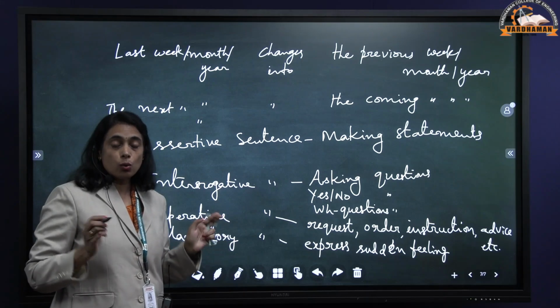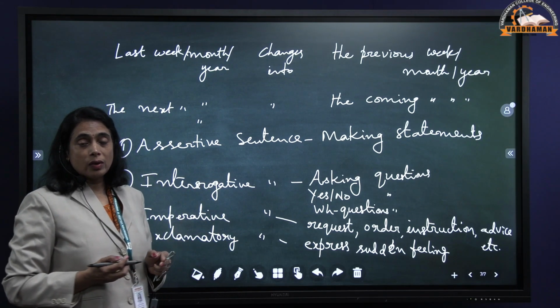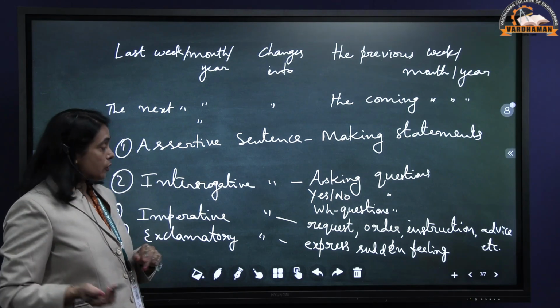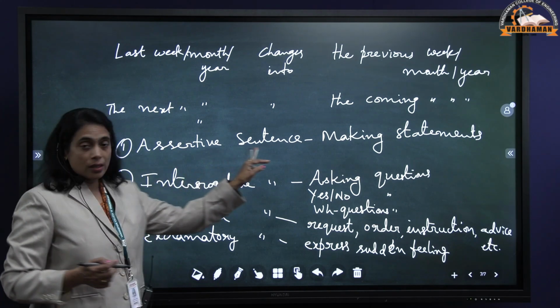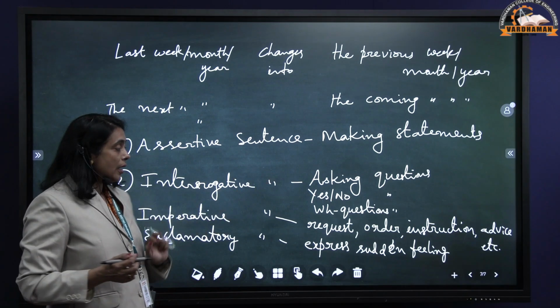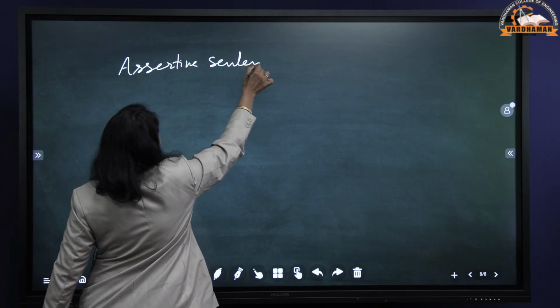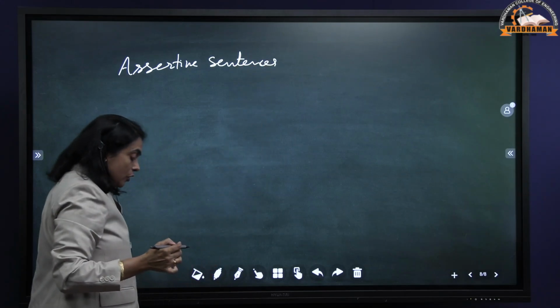We have already learned the rules, how to change tense wise or we can say words wise also, how they will be changing from direct speech to indirect speech. Now let us start with assertive sentences. How to change assertive sentences from direct speech to indirect speech.